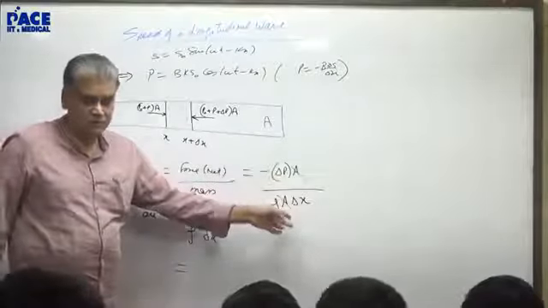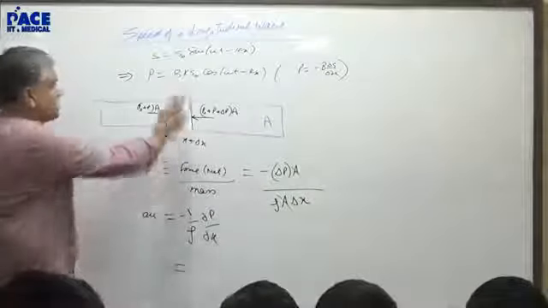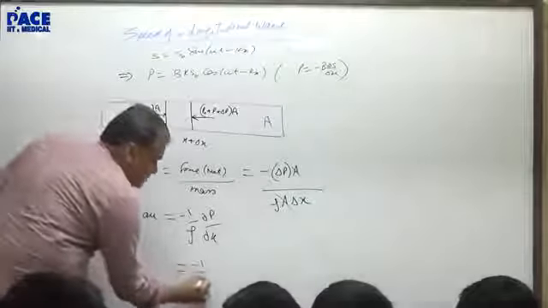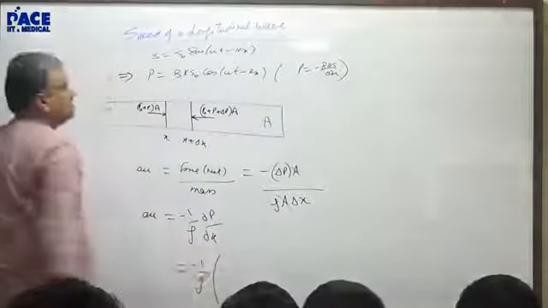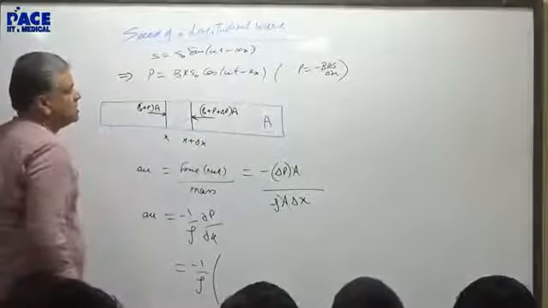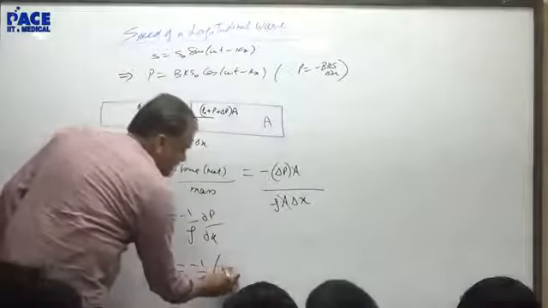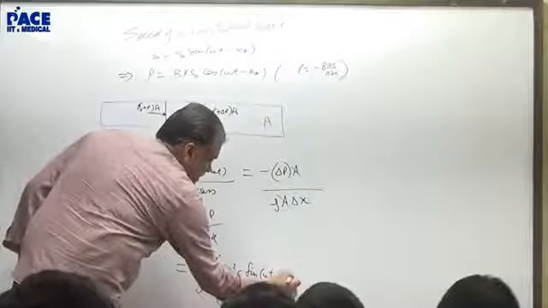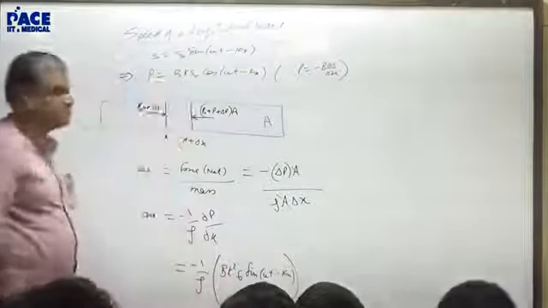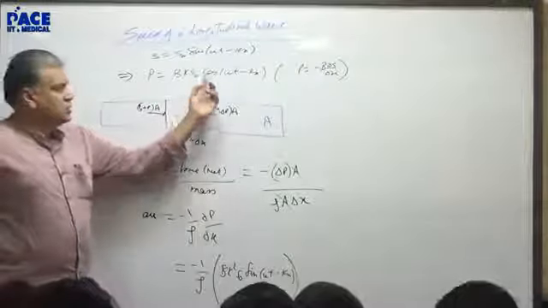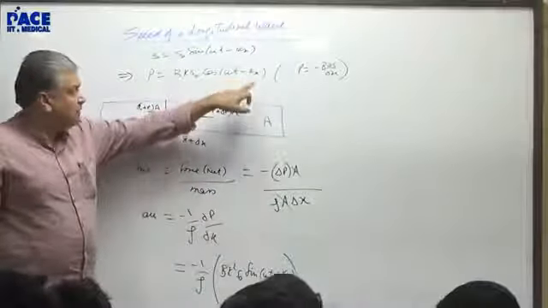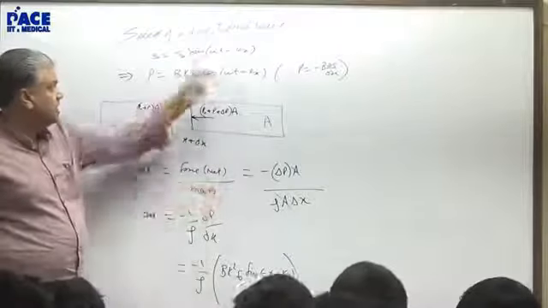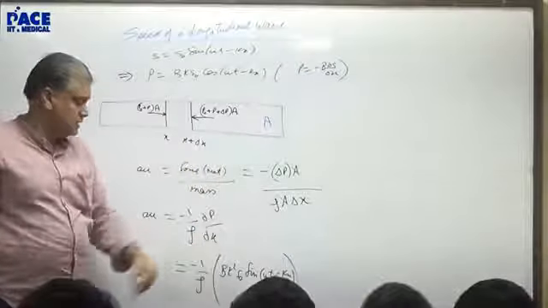You take everything to 0. So del P by del x, we will differentiate this. So what do you get? Minus 1 by rho del P by del x will be differentiated. You will get d k square S0 sin omega t minus kx. Is that okay? Cos differentiated gives negative, minus times minus gives negative, negative remains, k comes out, cos becomes sin. Okay?